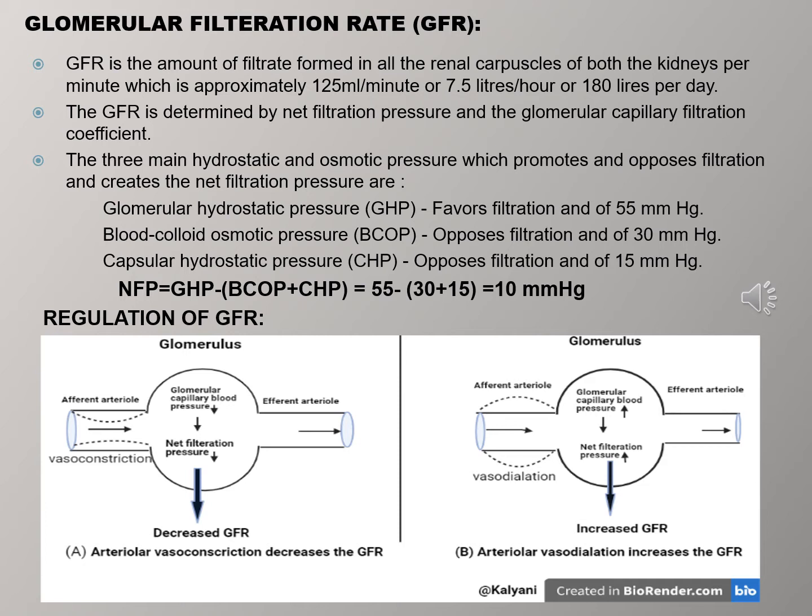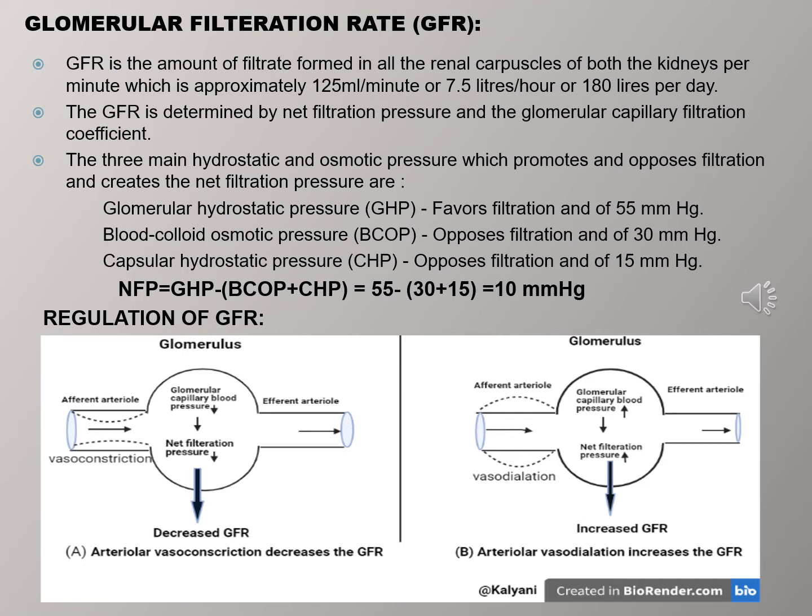Now, the amount of filtrate formed in all the renal capsules of both kidneys per minute is known as the glomerular filtration rate, which is approximately 125 ml per minute, or 7.5 liters per hour, or 180 liters per day. The GFR is determined by the net filtration pressure and the glomerular capillary filtration coefficient. There are three main pressures: hydrostatic and osmotic pressure, which promote and oppose the filtration and create the net filtration pressure.